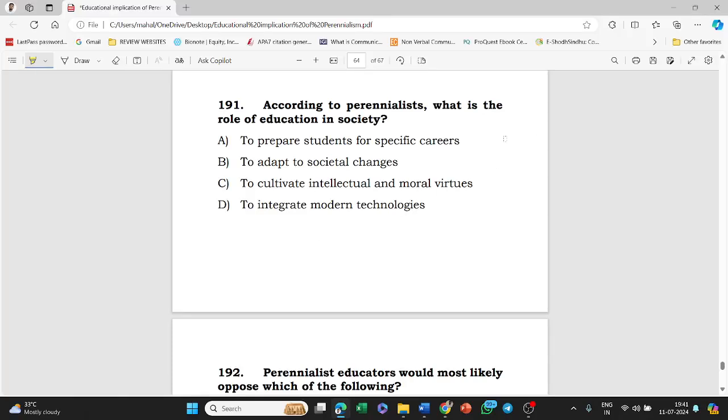According to perennialists, what is the role of education in society? To prepare students for a specific career, to adapt to societal changes, to cultivate intellectual and moral virtues, to integrate modern technologies. Option C, that is to cultivate intellectual and moral virtues, is the right answer to this question.